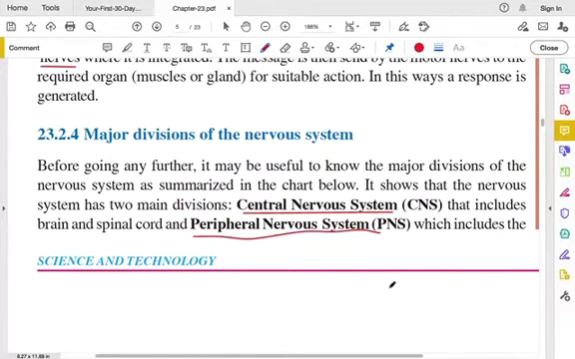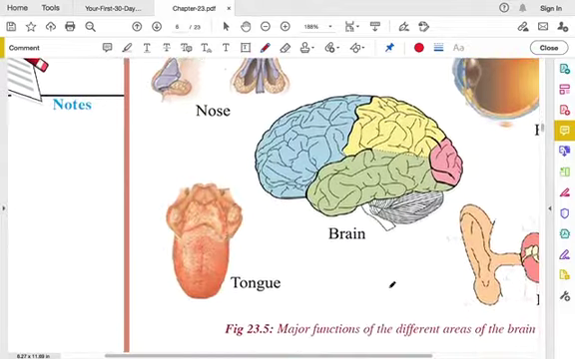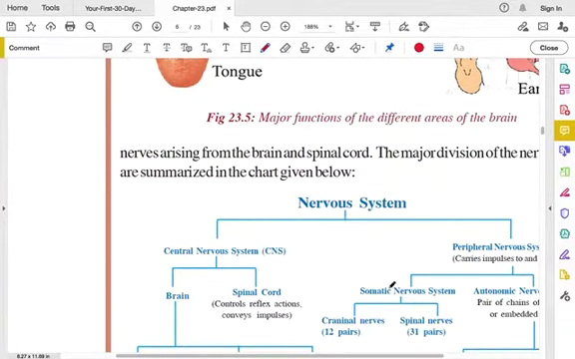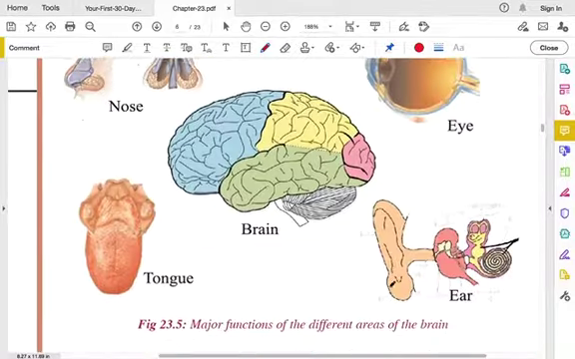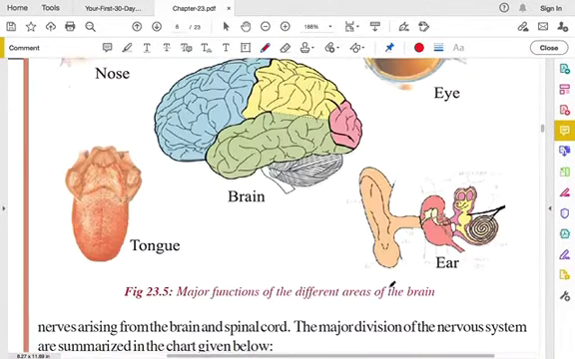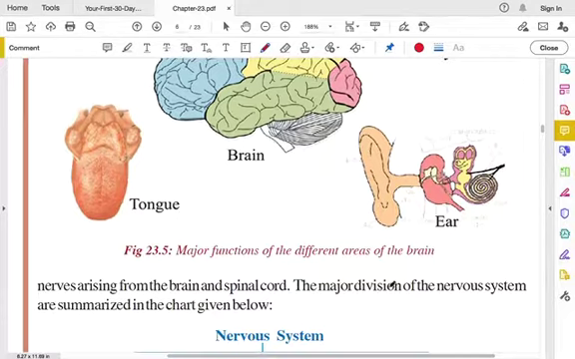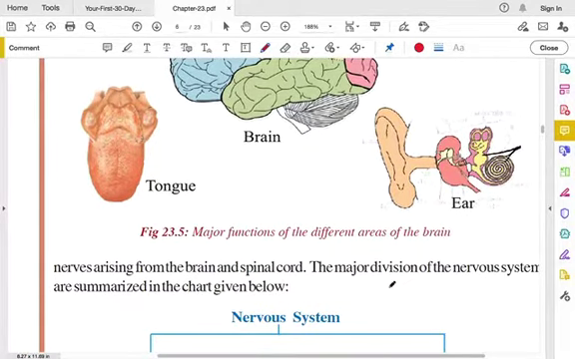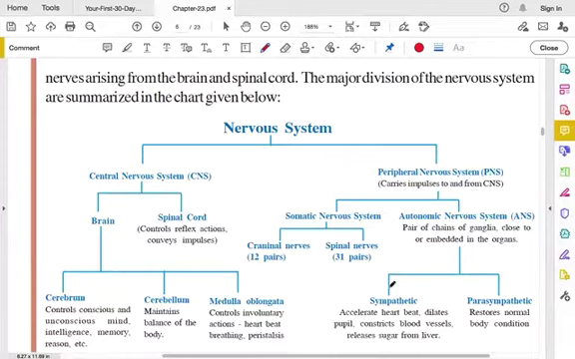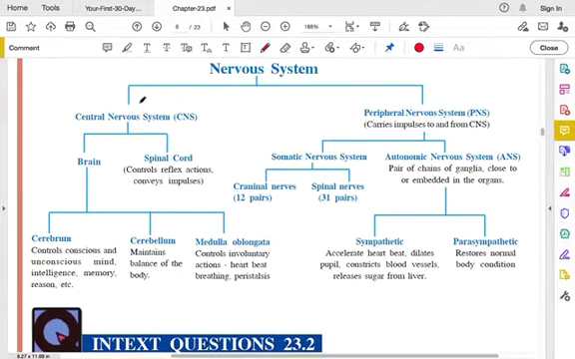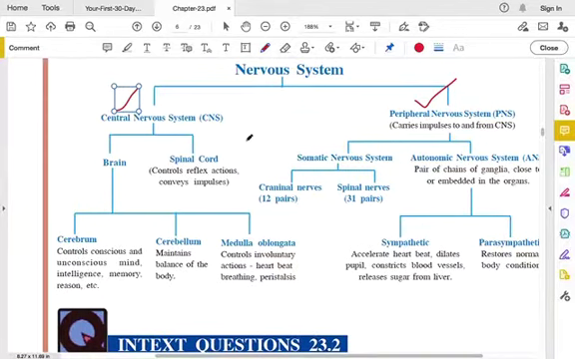Then peripheral nervous system is nothing but all the nerves that arise from the brain and spinal cord. All the nerves that arise from the brain and spinal cord are the peripheral nervous system, that you have to remember. Okay, so the major division of the nervous system can be summarized in this chart. Here you can see the two major nervous systems. First one is central nervous system, and then you have peripheral nervous system. When you take central nervous system, as I told, it has brain and spinal cord.